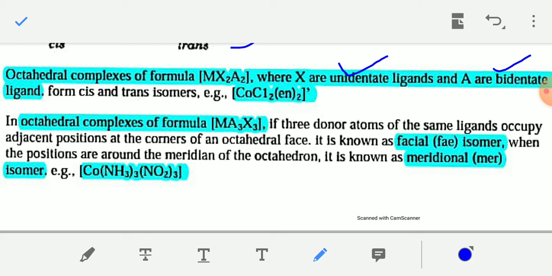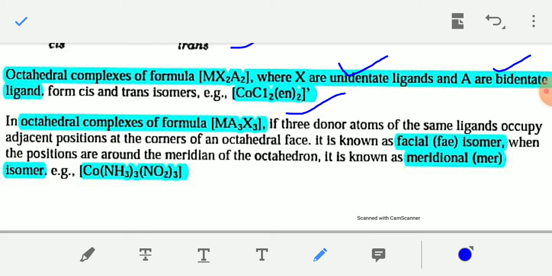For example, CoCl2(en)2: cobalt dichloro and two ethylene diamine molecules, NH2CH2CH2NH2, which is represented as en. en means ethylene diamine or ethane-1,2-diamine. So here en is a bidentate ligand.